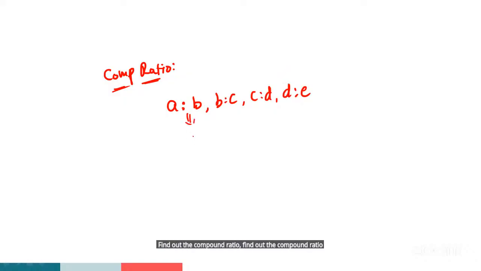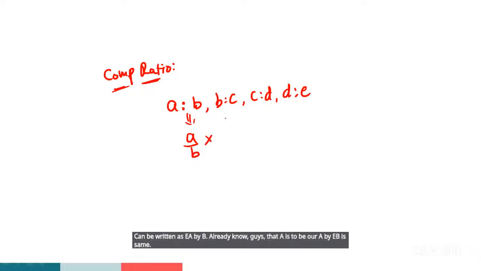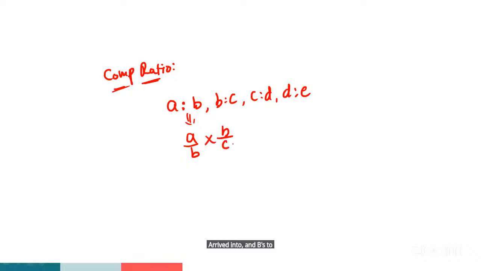A is to B can be written as A by B. Already you know, guys, that A is to B or A by B is the same. And B is to C can be written as B by C, into C by D, into D by E, and so on and so on.